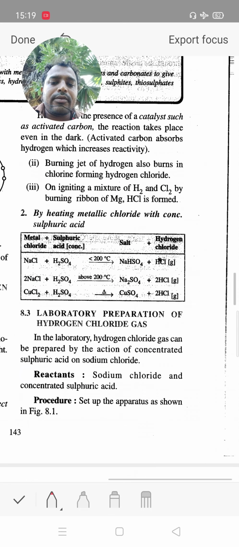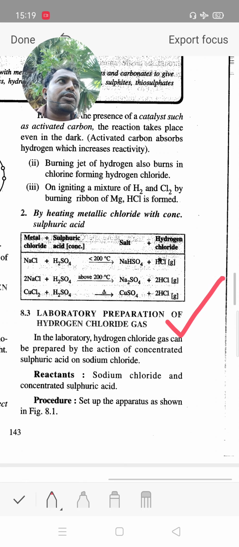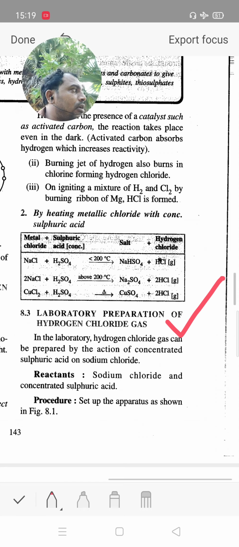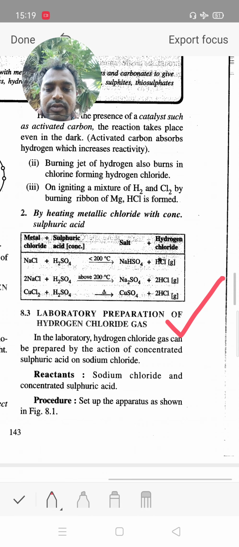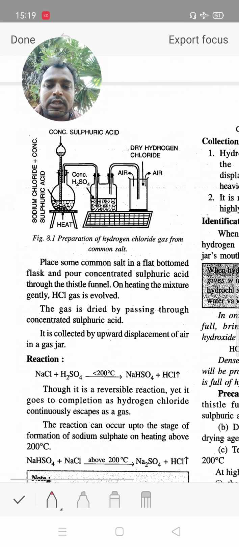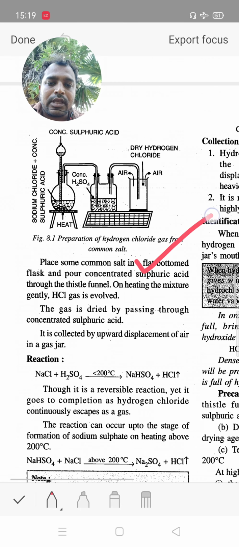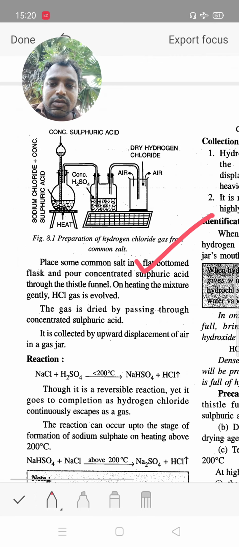Now the laboratory method of preparation of hydrogen chloride gas. We need sodium chloride and concentrated sulfuric acid as reactants. Now this is a setup for preparation of hydrogen chloride from common salt. Common salt means NaCl.